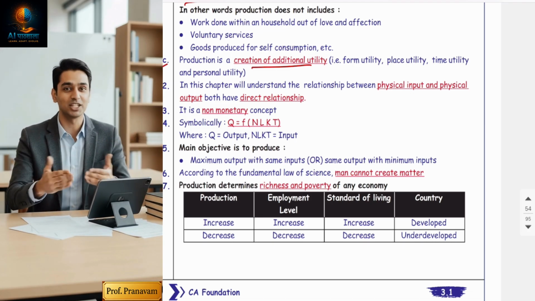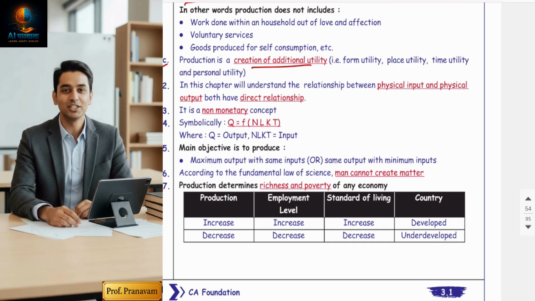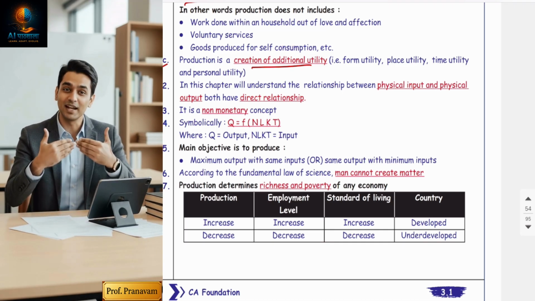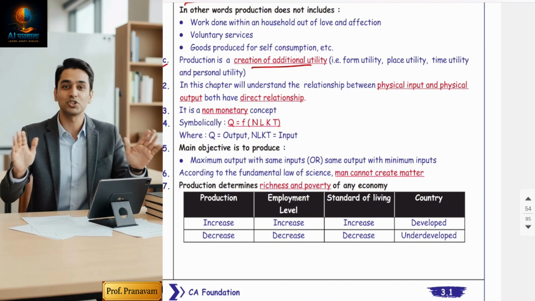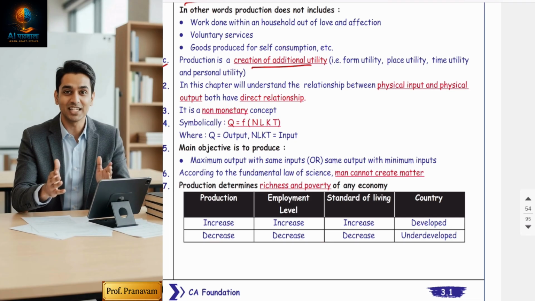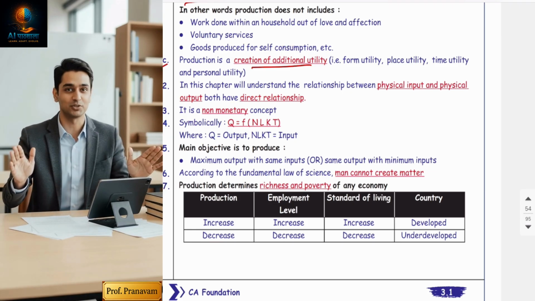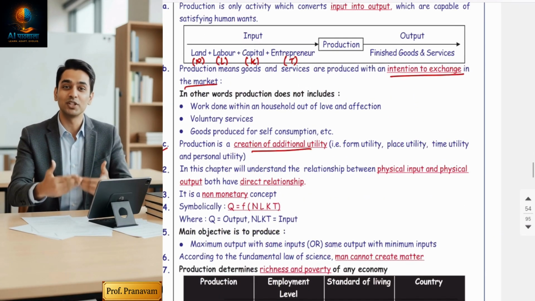Okay. Now, the production means creation of additional utility. So this is again one of the definitions. It can be a form utility, place utility, time utility, any of the utility you can use. But actually production means creation of additional utility because people produce the things when there is demand. Demand means what? Want satisfying power. Okay. Now, so these are the three definitions.